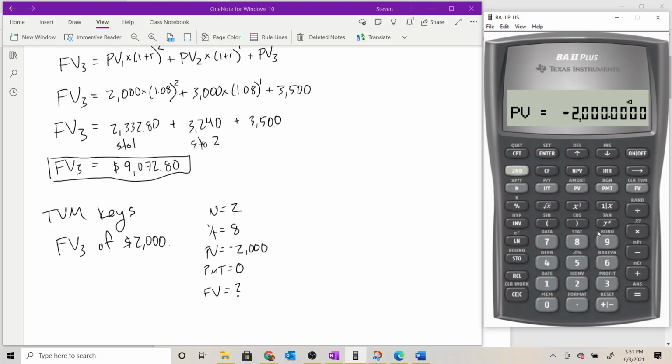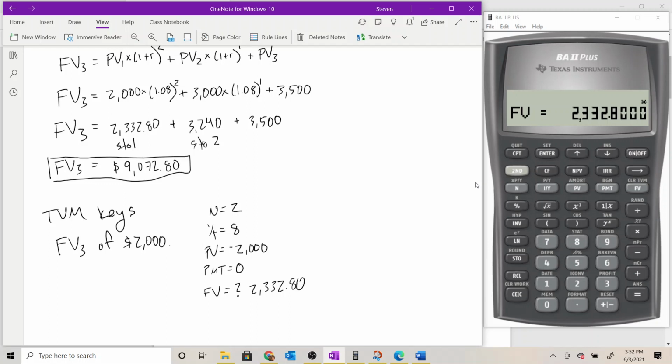Payment is 0, which it's already 0 because we cleared it out, but just to be sure, I like to go ahead and record 0 on the payment key to make sure there's really nothing else there. And now we can solve for future value by hitting compute, CPT in the upper left, FV. And it's going to work that same formula that we worked to find that the future value of that first deposit is $2,332.80.